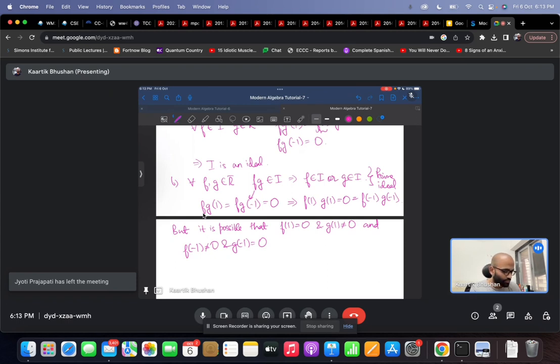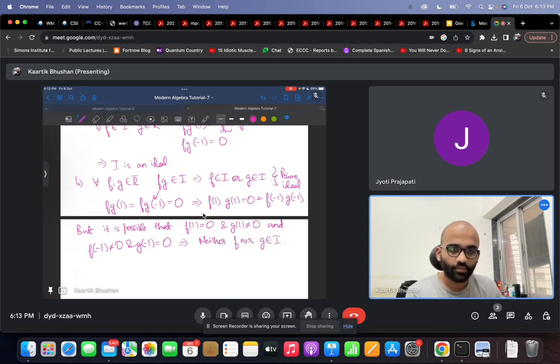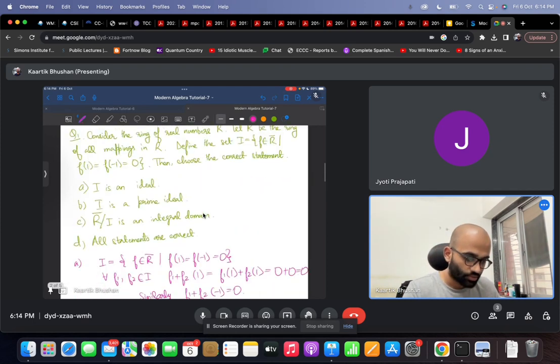So this would imply that neither f nor g is in I. So it's possible that the product of two mappings is in I, but neither of those mappings is in I individually. So I is not a prime ideal. So option B is not true.